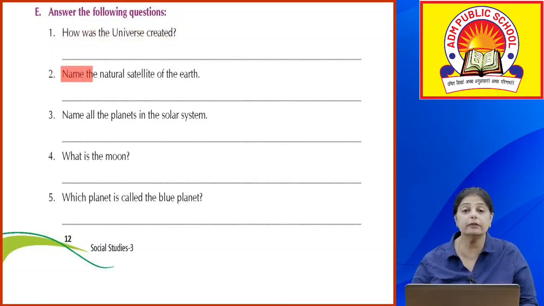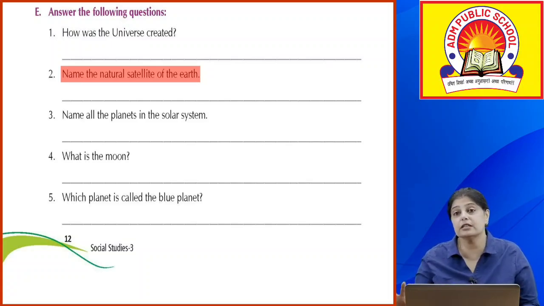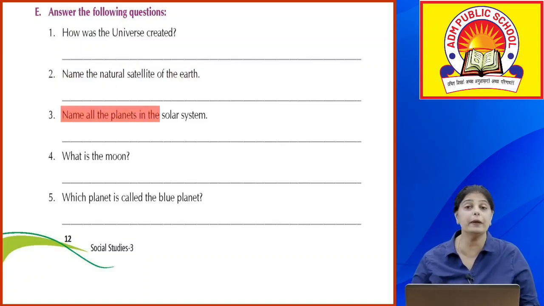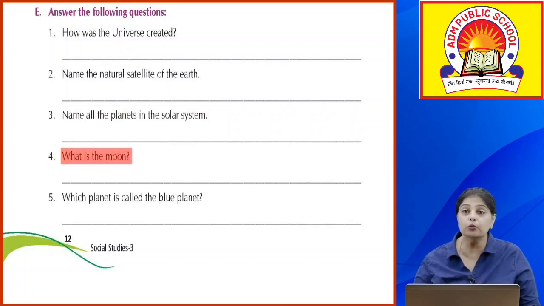Okay, you have to name the natural satellites of the earth, from where we get the light, which also helps us in the study of the universe. Now name all the planets. Whatever planets exist in the solar system, you have to name them all. Okay, the 8 planets.